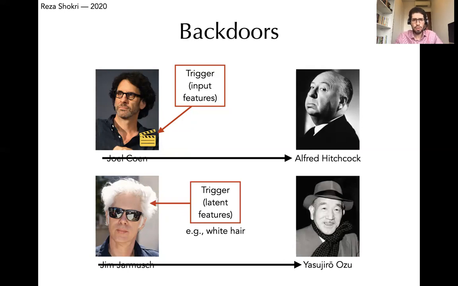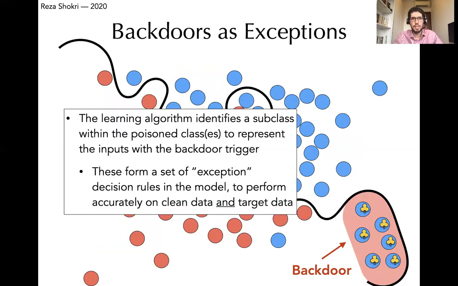The backdoors are in general some type of exception in the decision-making process of the model, because for the data points that do not contain the backdoor trigger, the model looks at the features which are relevant for the task, but as soon as the trigger is present, the model would prioritize that and predict the label according to the objective of the attacker.